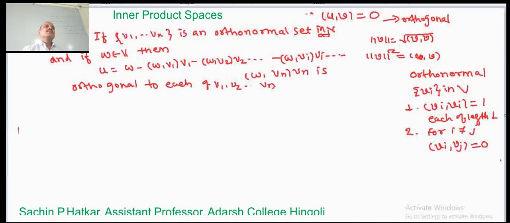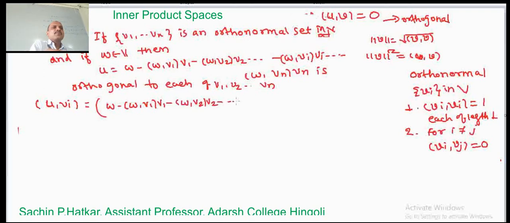Here we consider any vector Vi, where i varies from 1 to n. Let us take the inner product of this vector. Inner product of U comma Vi equal to, what is U? W minus inner product of W comma V1 into V1 minus W comma V2 into V2 minus W comma Vi into Vi minus W comma Vn into Vn, its inner product with Vi.